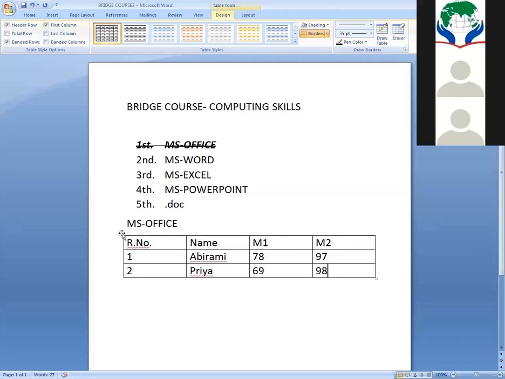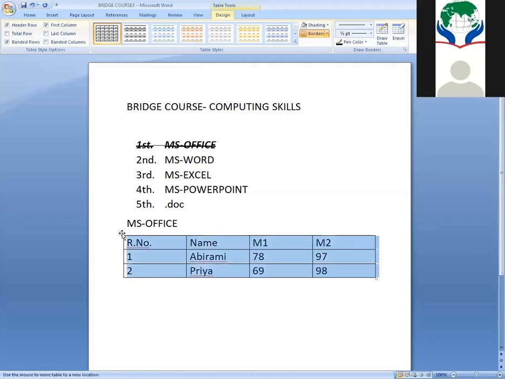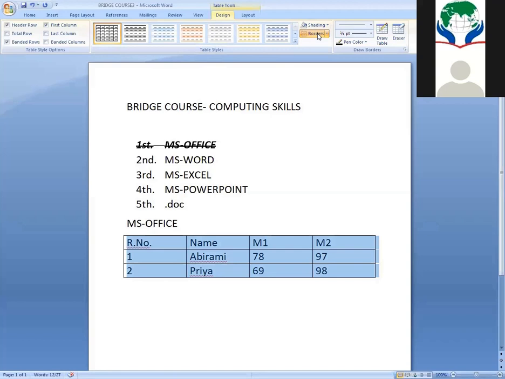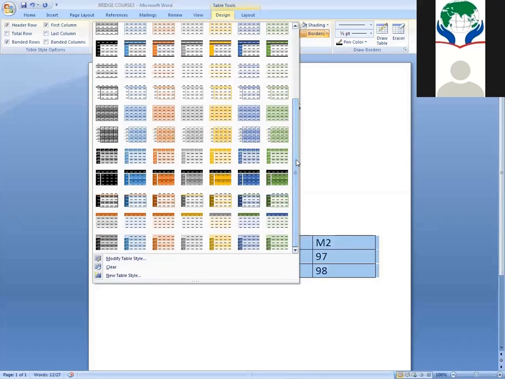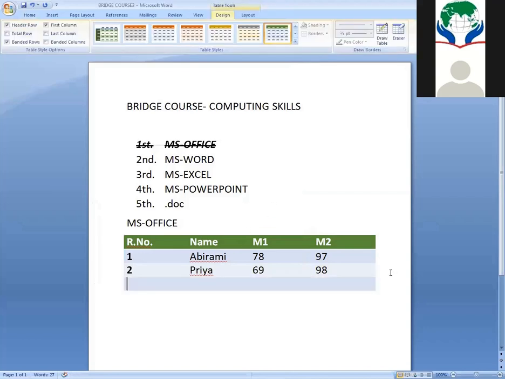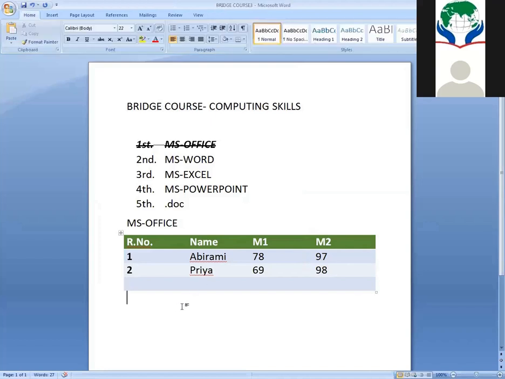So if you want to change the table style, if you want to apply some styles for your table, several styles are applicable. These are all the templates which are already available in your Word document. You can just select and apply it in your corresponding table. So I am using this template. So this is the way to insert your table.